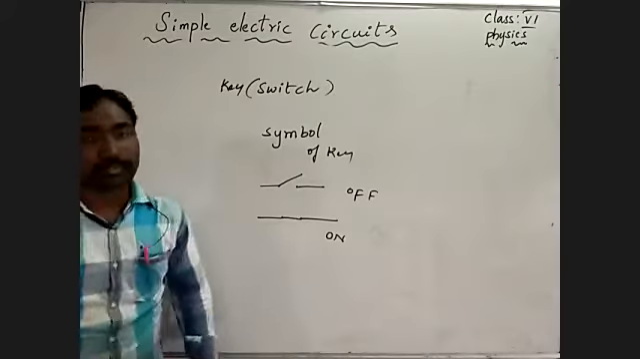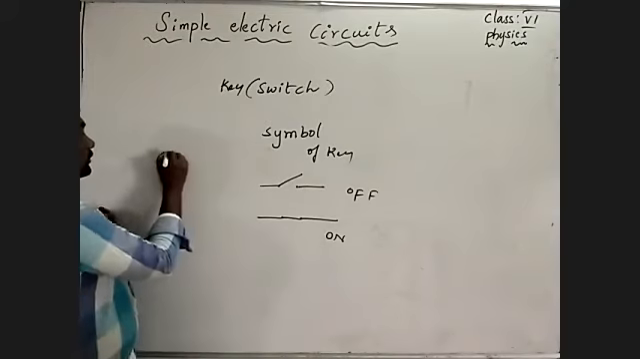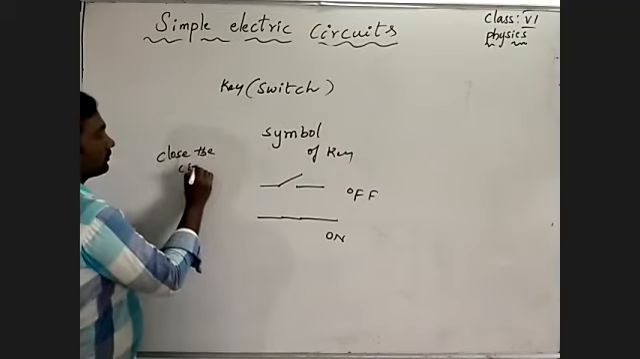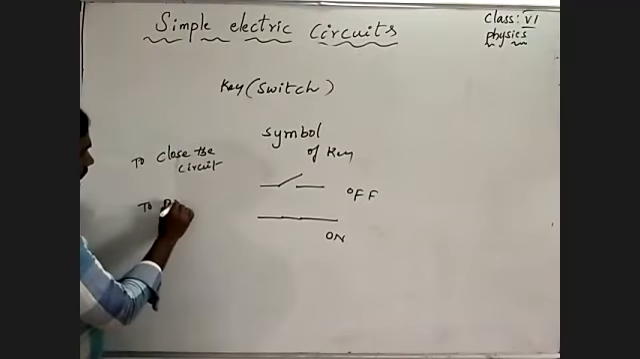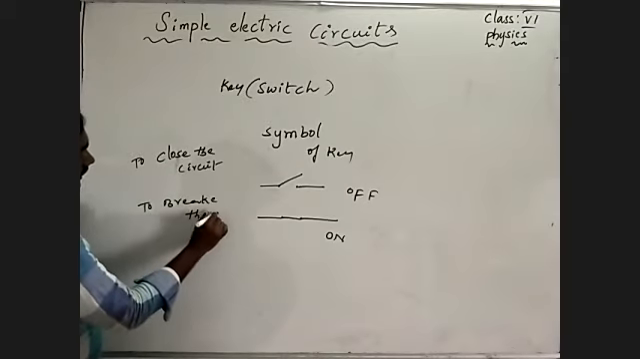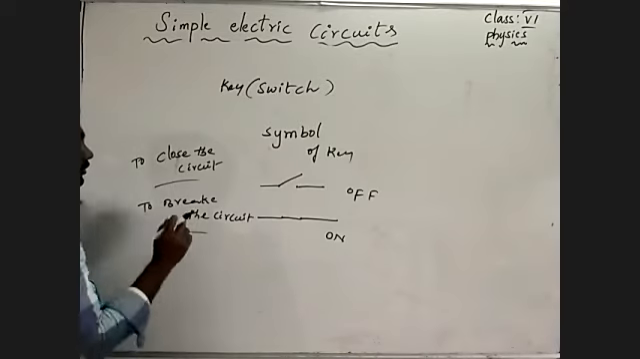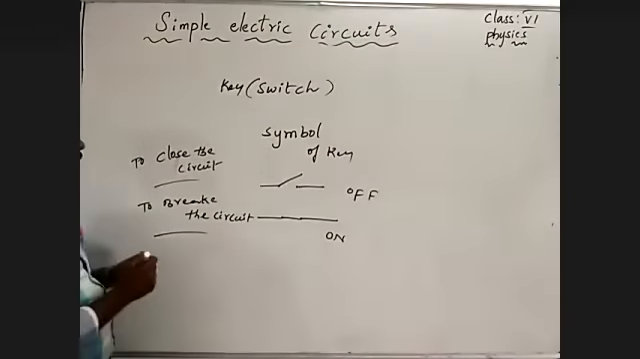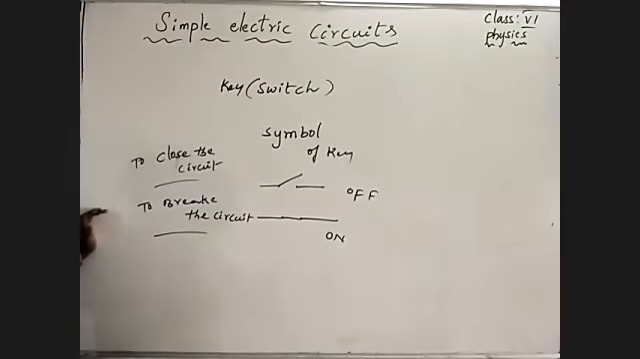So what is the use of switch or key? To make the circuit, to close the circuit, to break the circuit. Why are we using a key? To close the circuit and to break the circuit, means to off and on. To close the circuit means what happens? Switch is closed means on. The whole electrical appliances work by closing the circuit, by making it on.